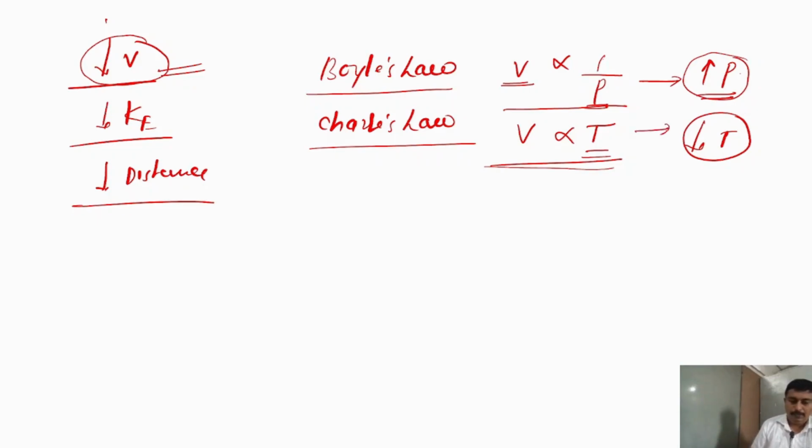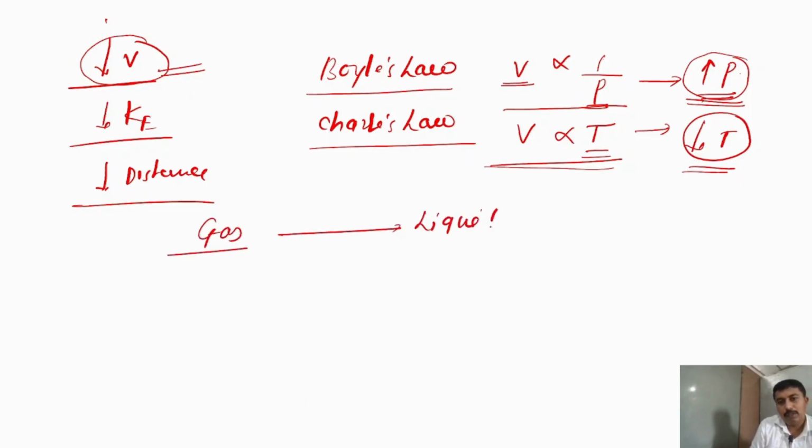Means what we understood. See how we have linked the points with each other. Initially we discussed the conversion of gas to liquid, which parameters we have to reduce, and later on how you can reduce these parameters. The first important thing is applying pressure, and second is reducing temperature. So gas molecules are converted into liquid molecules. How? Gas you can convert to liquid by applying pressure on the gas and simultaneously reducing temperature. Just reduce the temperature of the gas and simultaneously apply the pressure on the gas molecules. Automatically what will happen? The gas is converted into liquid according to Boyle's law and Charles' law.